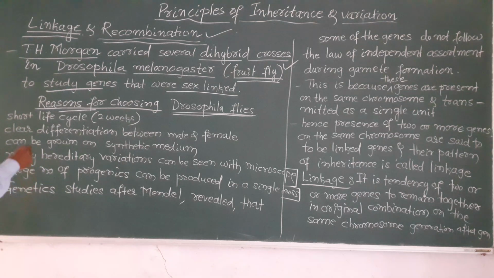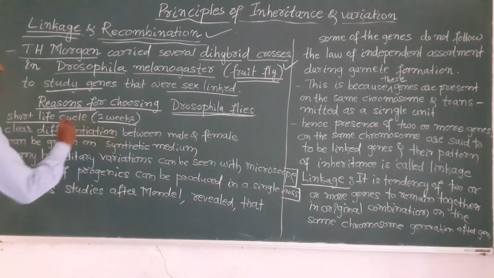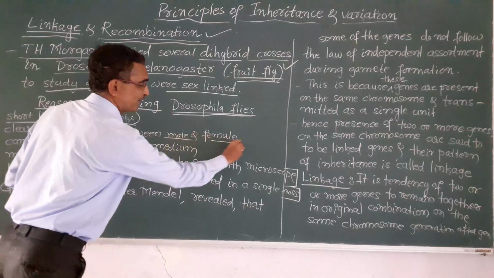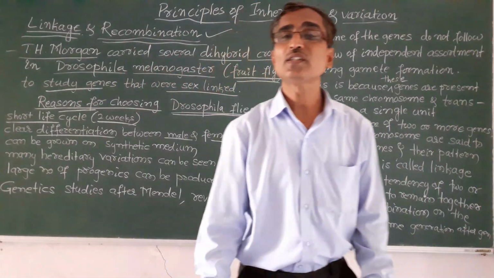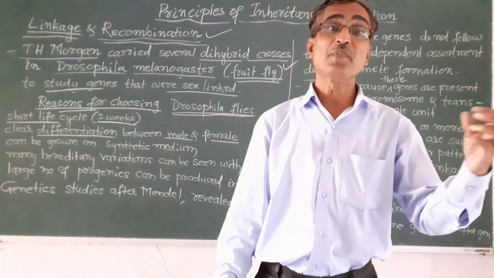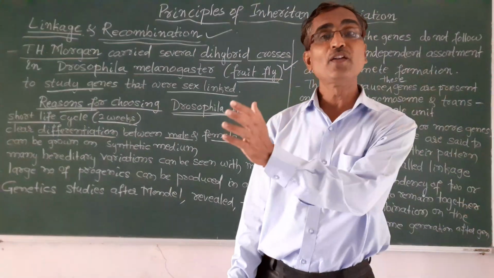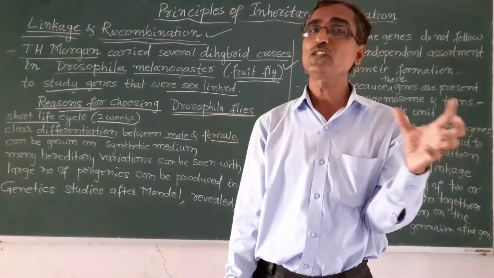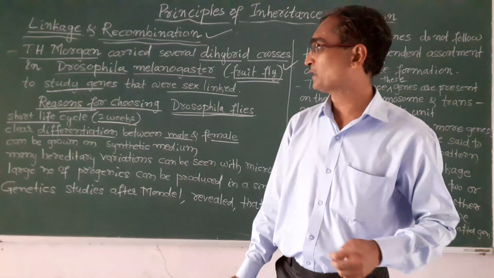The reasons are, first, the short life. Drosophila has a very short life cycle, of about 2 weeks, so that he can conduct more experiments. The next reason is a clear differentiation between male and female fruit flies, which was an advantage for conducting the experiment.